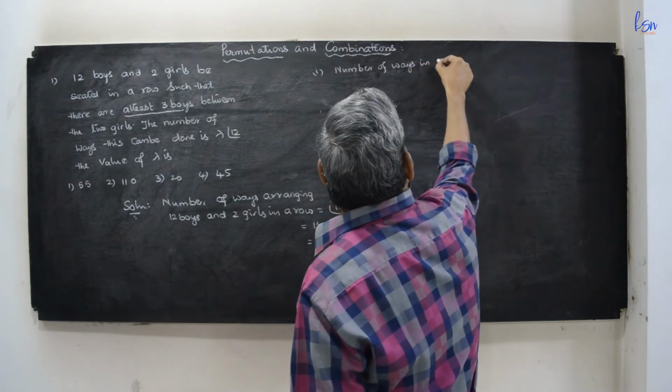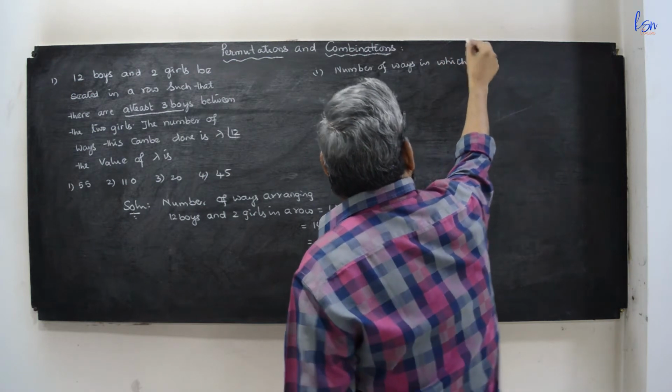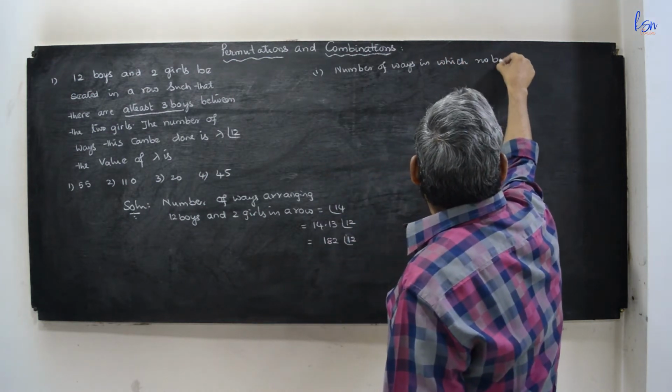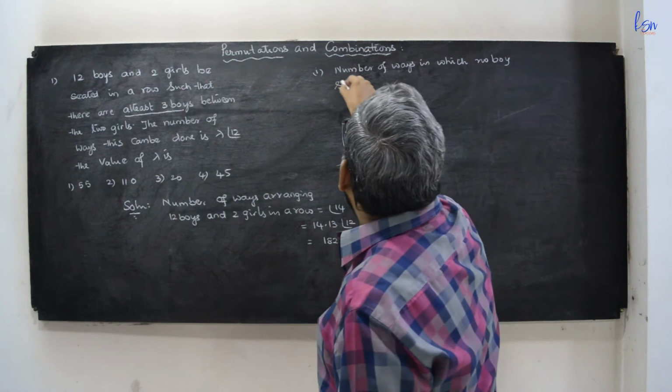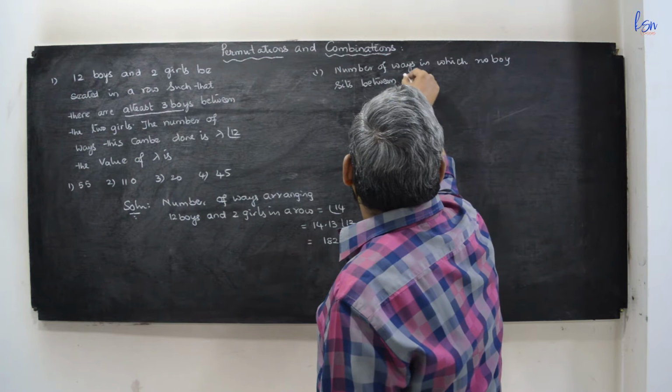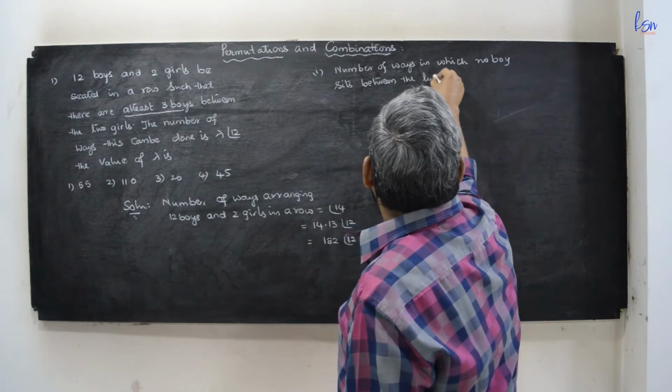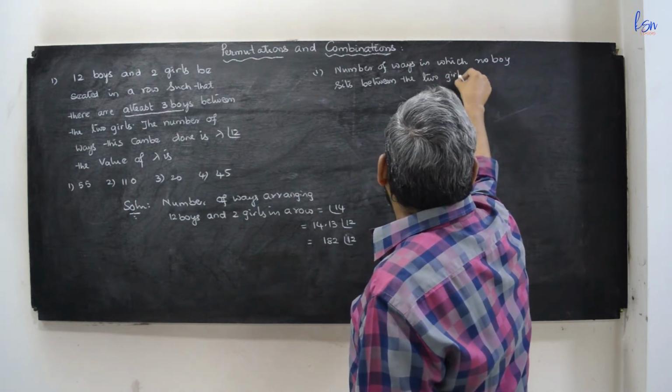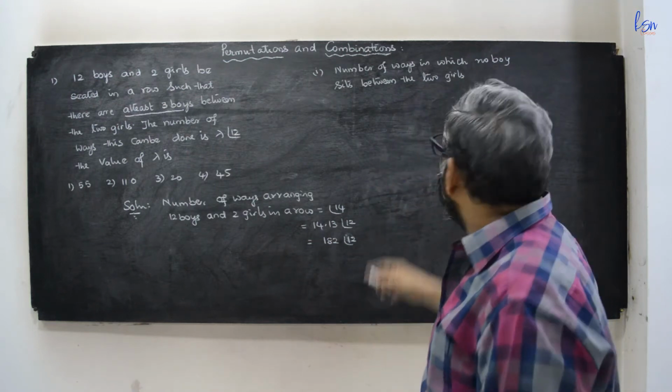That means there should not be any boy between the girls.